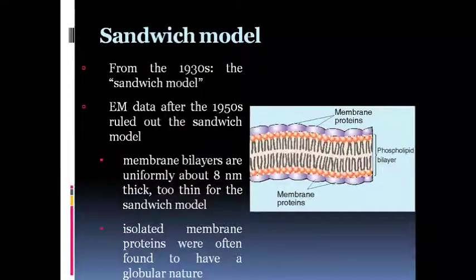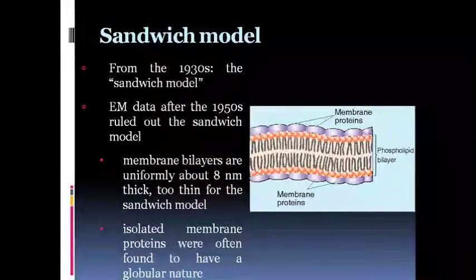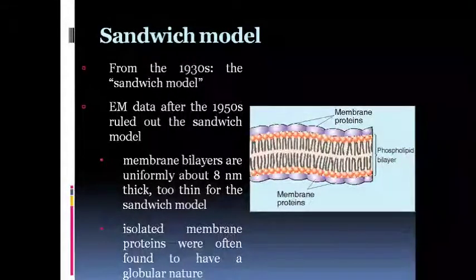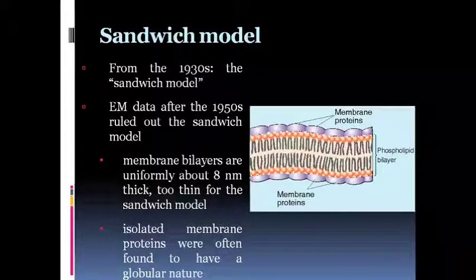Now, in the sandwich model, they said that membrane bilayers are made with the help of proteins and lipids, and there are certain membrane proteins which are globular in nature.